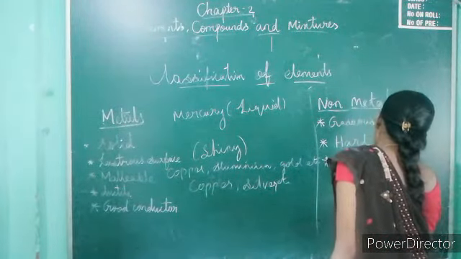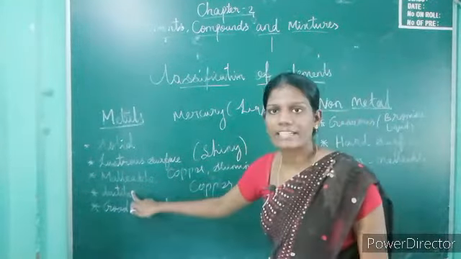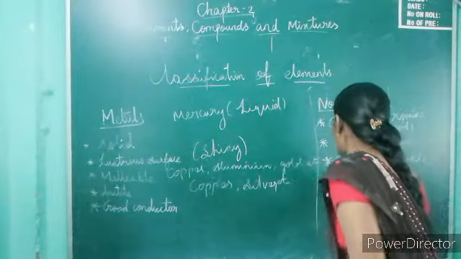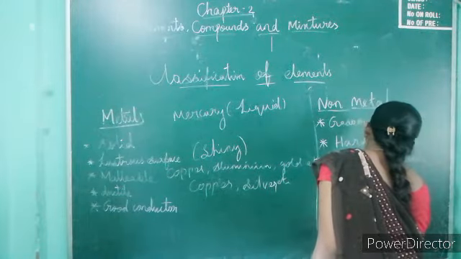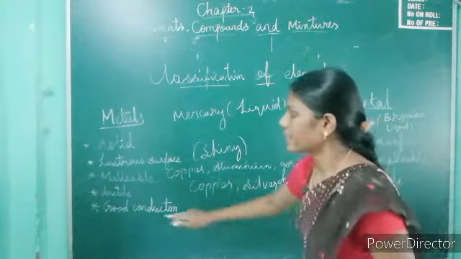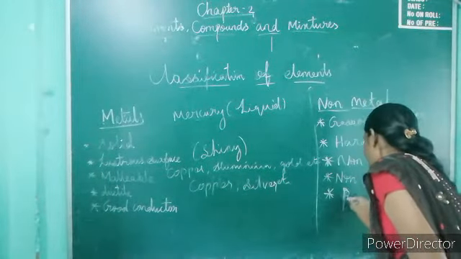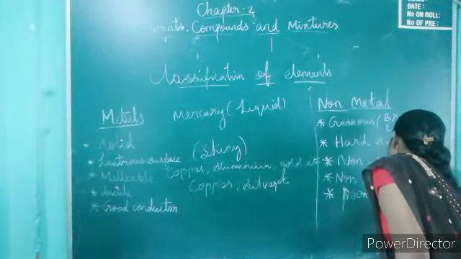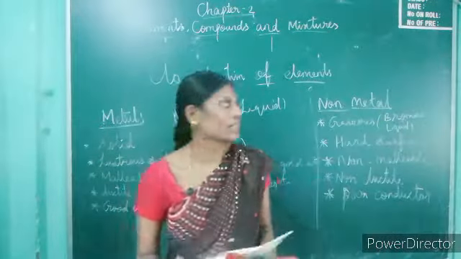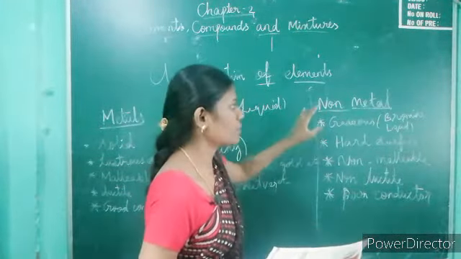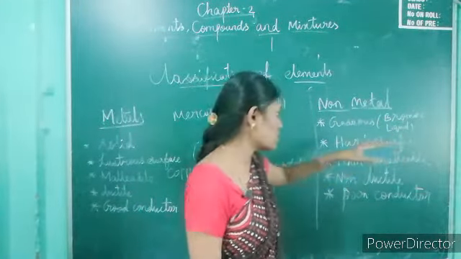Metals have ductility, and non-metals are non-ductile. Metals are good conductors, and non-metals are poor conductors.